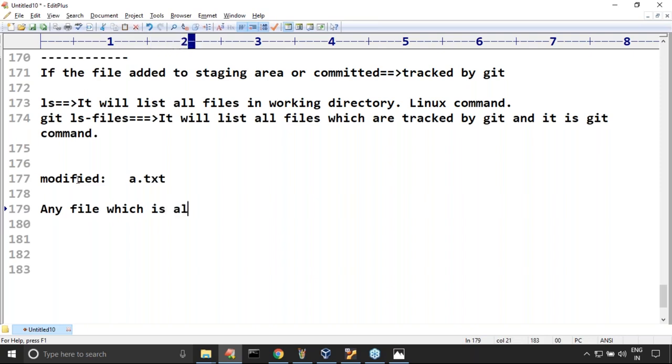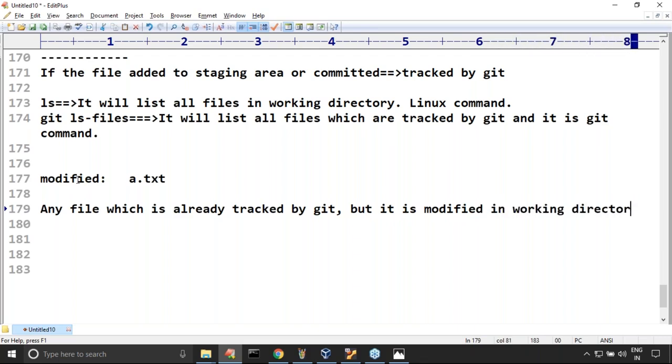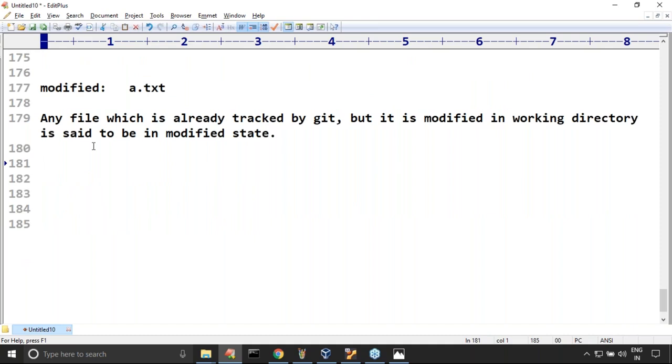Any file which is already tracked by Git, but is modified in the working directory, is said to be in the modified state. Yes, everyone feels comfortable, not required to keep any more explanation about this one.